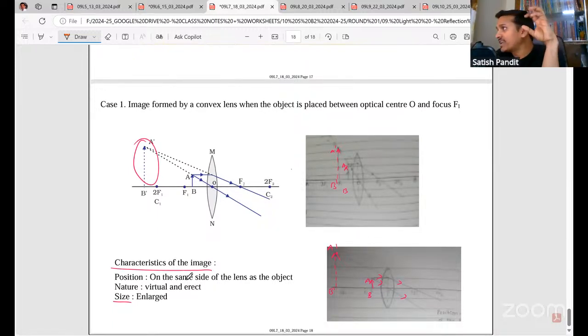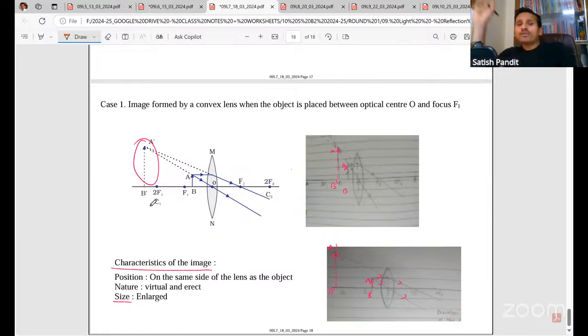If you remember the ray diagram of concave mirror, similar things we have in convex lens also. Obviously, in concave mirror, the virtual image is on the right side. Here it is on the left side. But the properties are almost the same. The characteristics of a concave mirror are similar to a convex lens, and the characteristics of images formed by a convex mirror are similar to a concave lens. When you do the comparative study, you will understand. So better learn the mirrors first, and then you can come back to the lenses part.